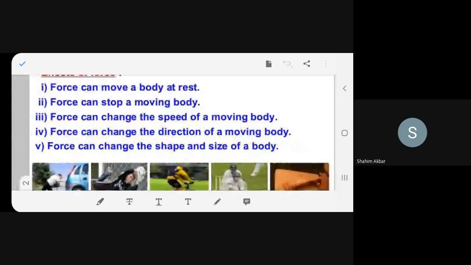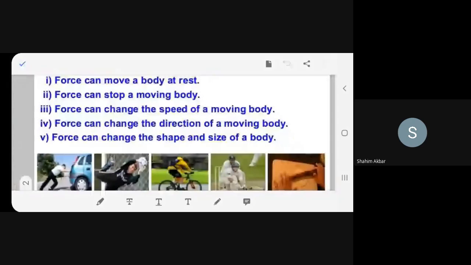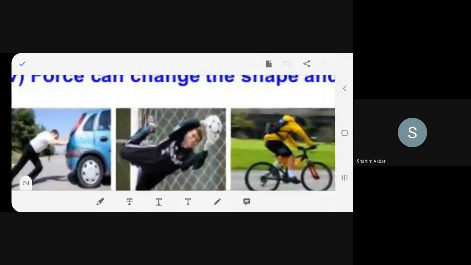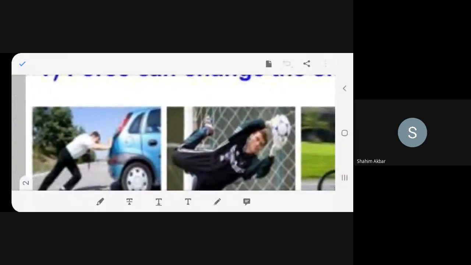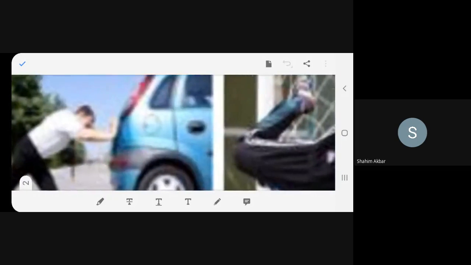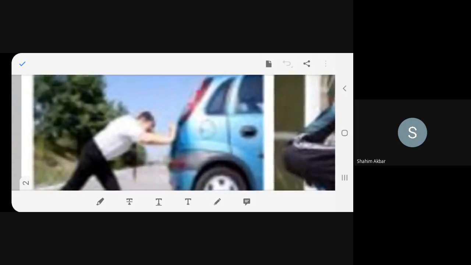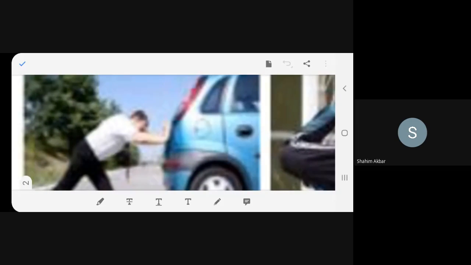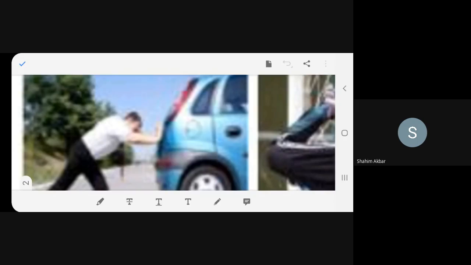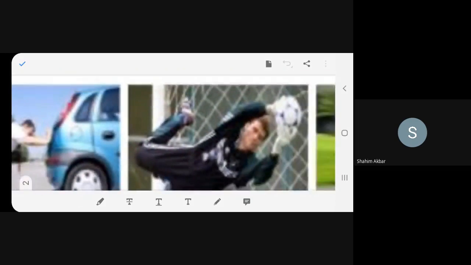Fine. So now, sorry, this is at rest. The car is at rest. Can you see this? The car is at rest. The man is pushing the car. So he's moving the object which is at rest and making it move. Okay, so the force is doing this.